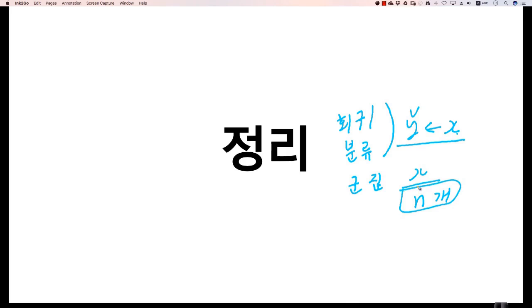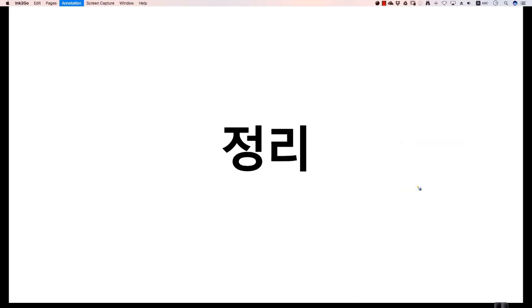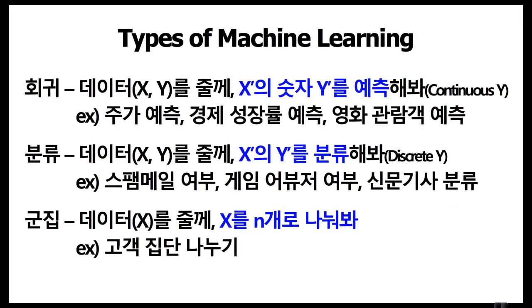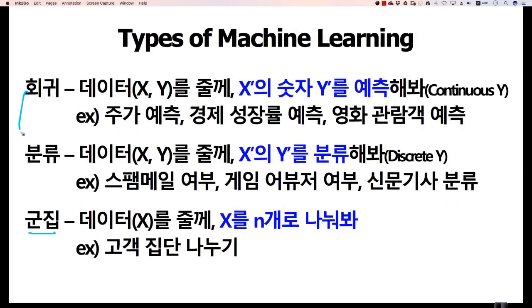These types of problems are the main issues in machine learning. So, to summarize, there are these 3 types: regression, classification, and clustering. In the case of regression and classification, you are given data x and asked to predict the value of y, where this y value is a continuous value.